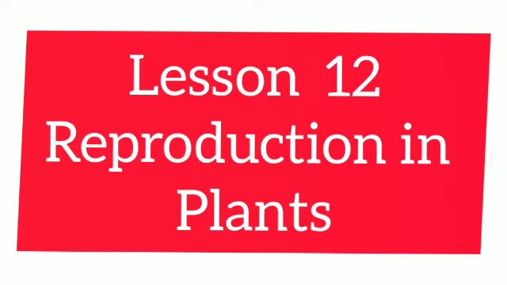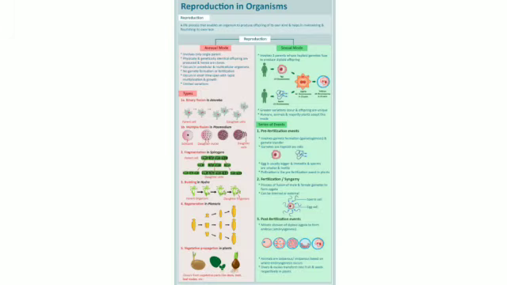Today we are going to discuss a new lesson, chapter 12, reproduction in plants. All the living organisms including plants and animals have the capability to produce new individuals during their lifespan. This process of producing a new organism from the existing organism or the parent of the same species is called reproduction. The new individuals produced are the copies of their parents.